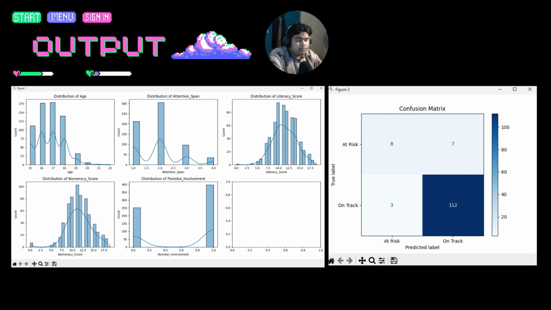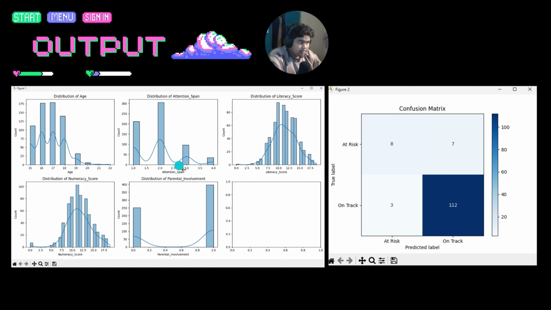For the last slide of our output, we also generate the distribution of age, attention span, literacy score, numeracy score, and parental involvement. You can see at the distribution of age, it is distributed more at 17 years old and 16 years old. So it is consistent with our mean before, at 16.74 years old.